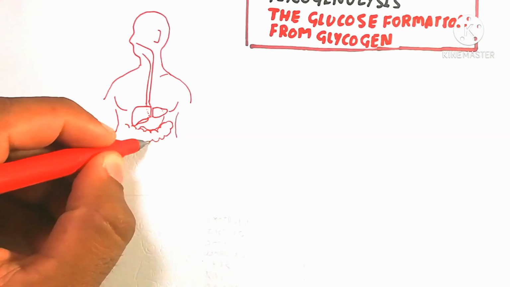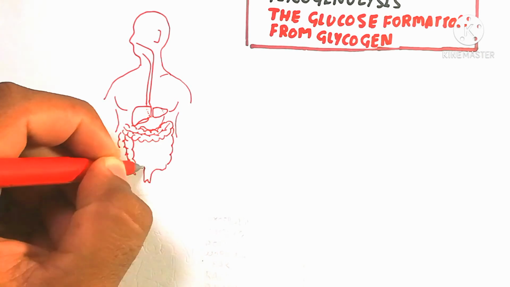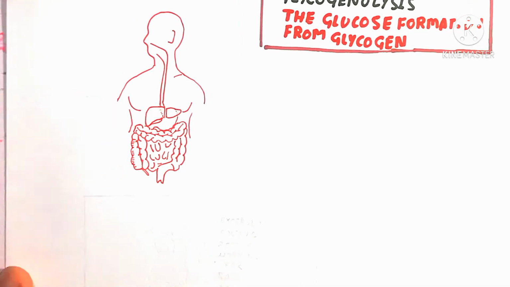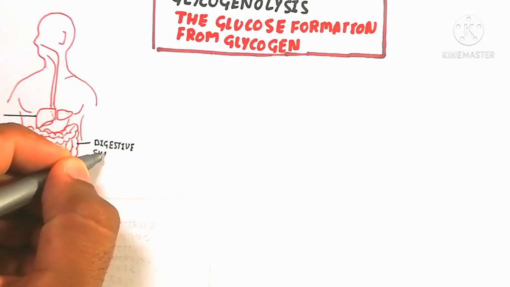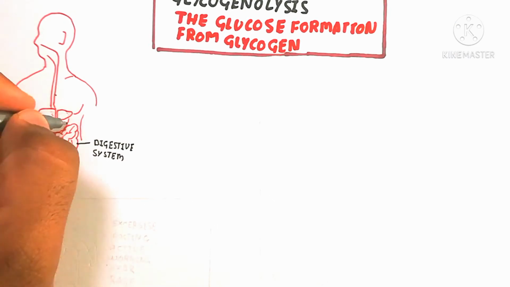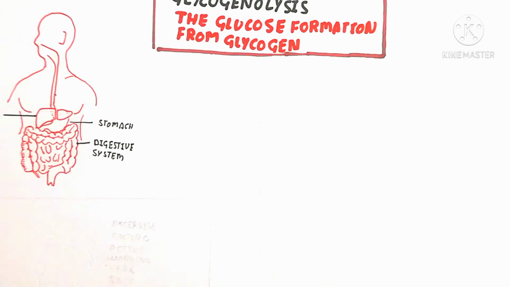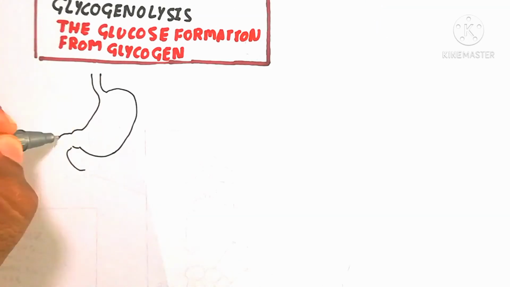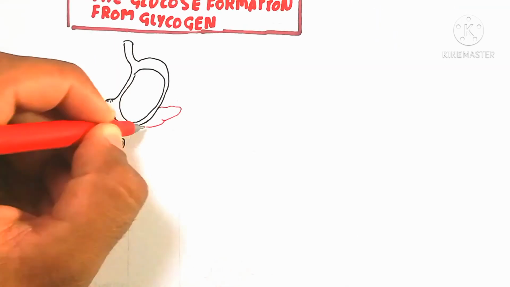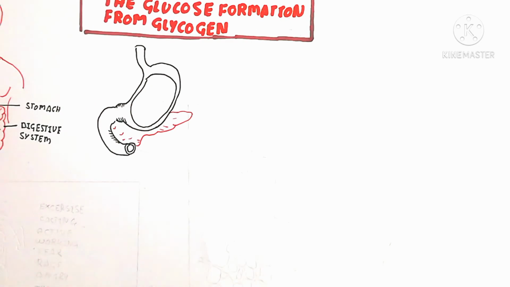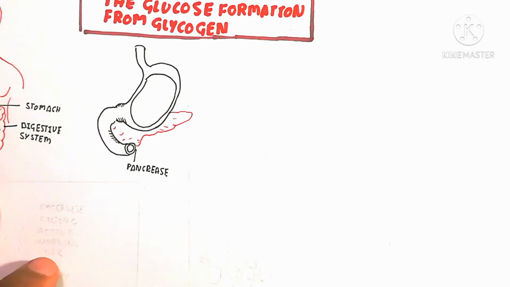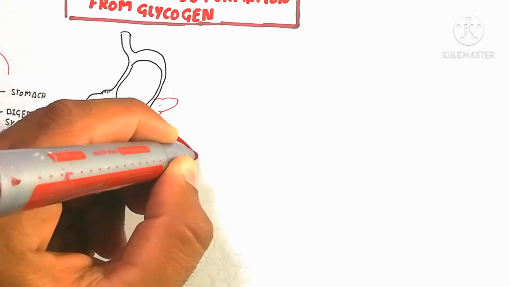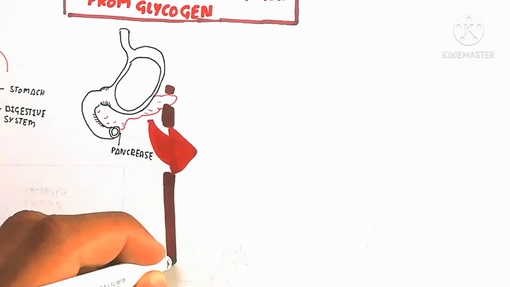So here is the human, which contains a digestive system. First of all, we should understand the digestive system. Here is the liver, which is important for glycogenolysis from glycogen, or on the other hand the muscle. Here is the stomach, which is the digestive part of the human body, and the digestive system contains the pancreas, which is important for understanding glycogenolysis.